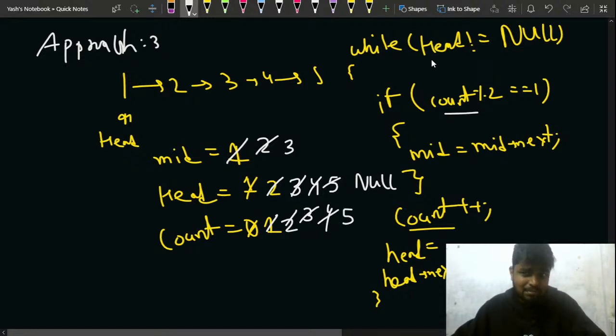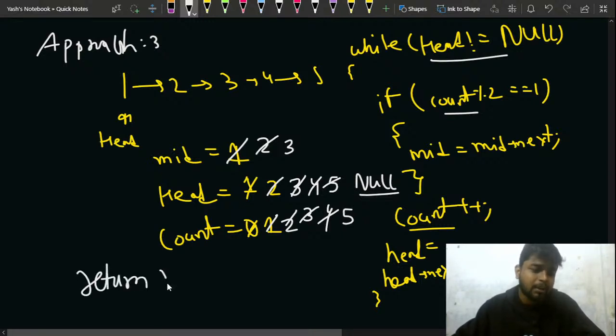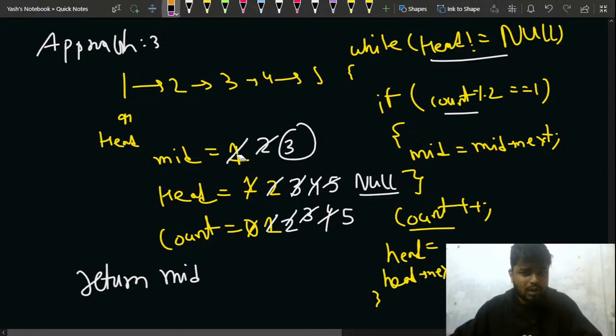But now I check my head, so my head is pointing to null, so that is why I'll not move further, and I simply return my mid. What is my mid indicating? Notice that my mid is currently indicating 3, so you can see in this way it is working, right? Now let me just clear some space